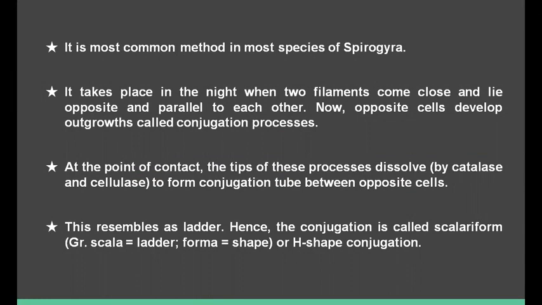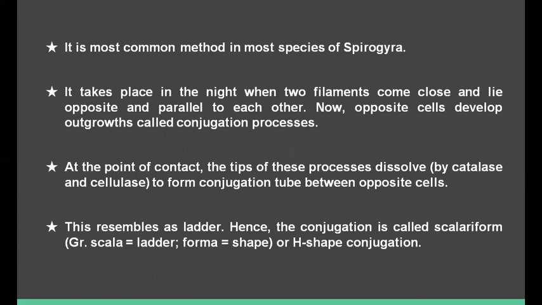Then the opposite cells develop outgrowths called conjugation processes. At the point of contact, the tips of these processes are dissolved by the action of catalase and cellulase. After that dissolution, it forms a conjugation tube-like structure between two opposite cells.